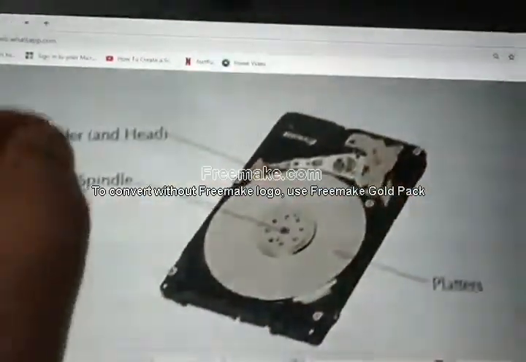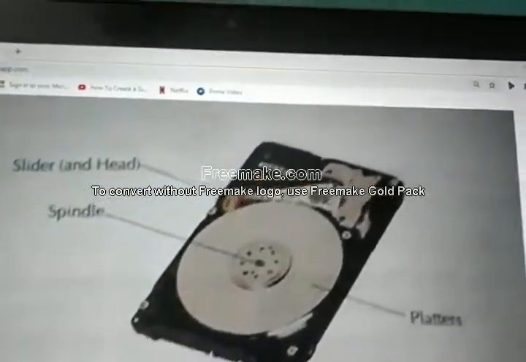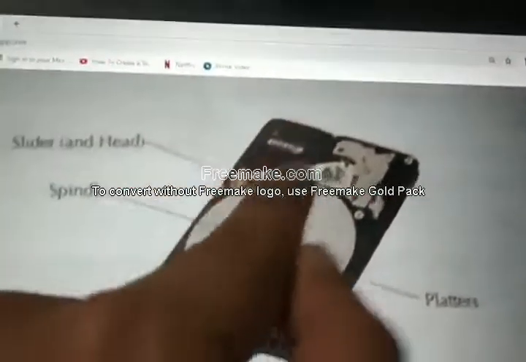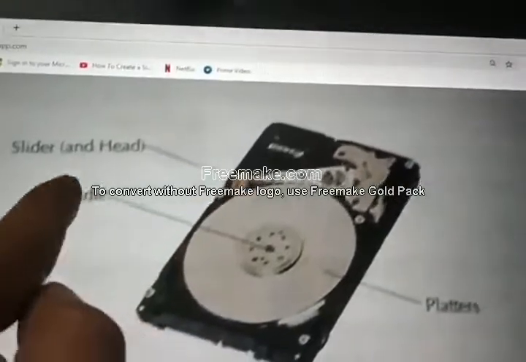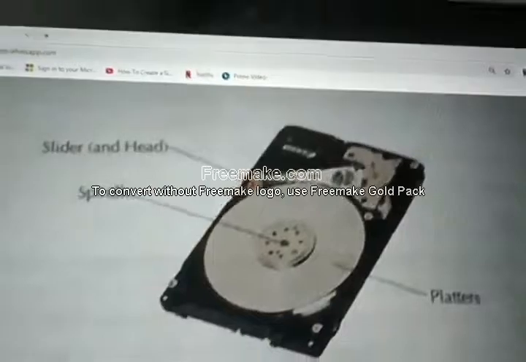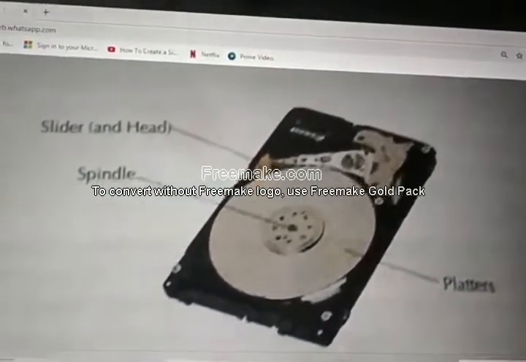in binary form. Binary means ones and zeros. Data will not be stored as A, B, C, D and movies or videos. It will be stored as binary data. All these binary data, where will it be stored, how will it be stored? With the help of this head, it will be stored in this disk. Okay. This all will be interesting and very helpful.